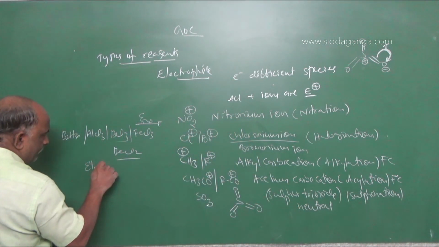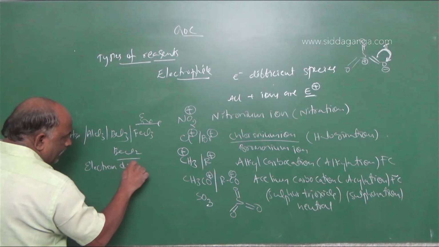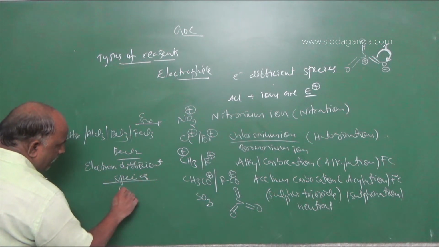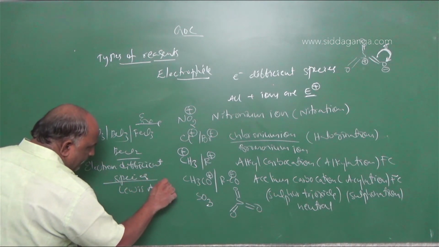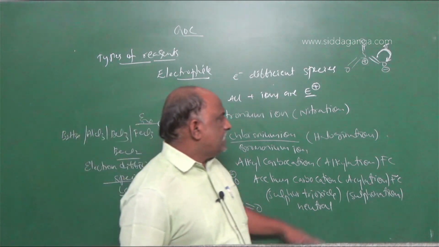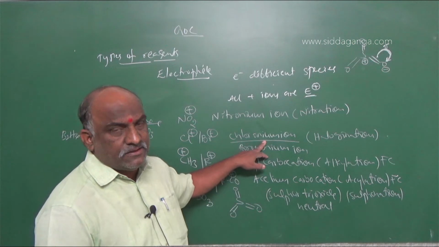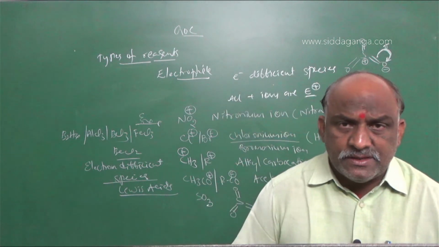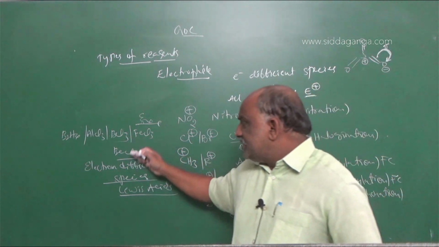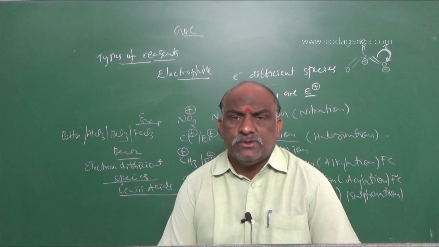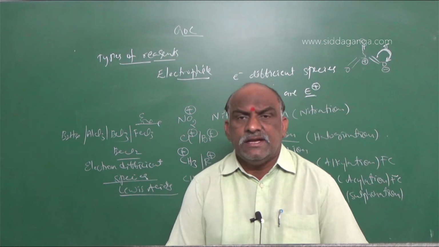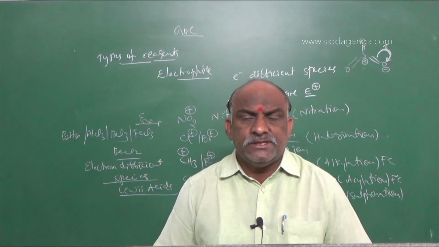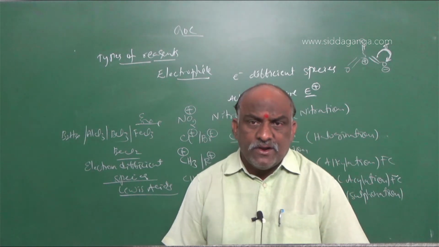These electron deficient species are also said to be Lewis acids. Halogenation takes place in the presence of a Lewis acid, and alkylation and acylation also take place in the presence of a Lewis acid. So some electrophilic substitution reactions take place in the presence of Lewis acids. Electron deficient compounds are also called electrophiles. All positively charged ions are called electrophiles. Some neutral species are also said to be electrophiles, because in the neutral species a double bond takes place between dissimilar atoms. On the other hand, the reverse pattern.